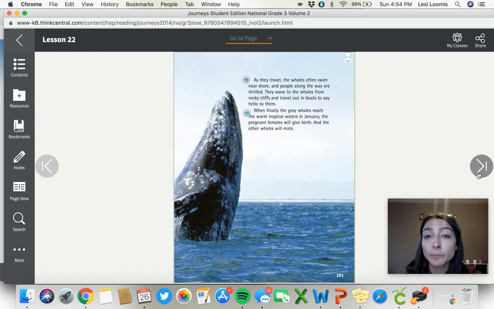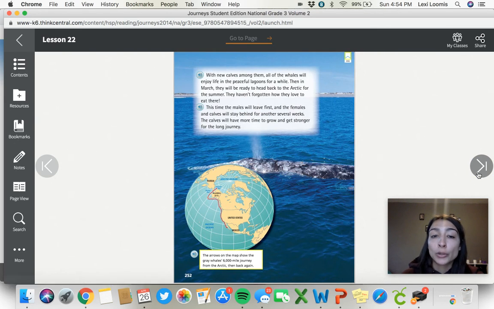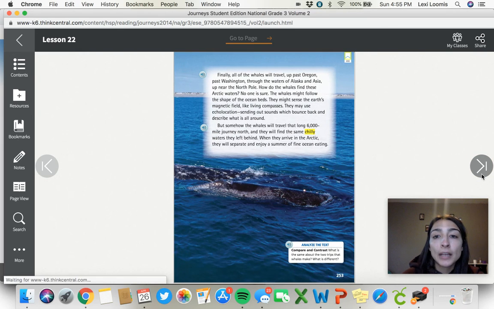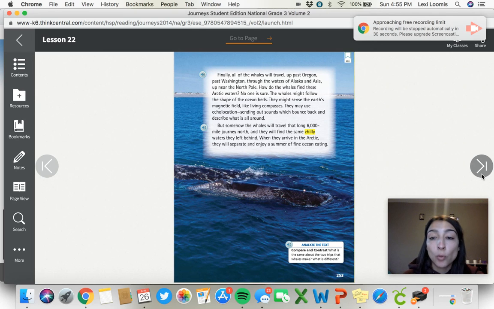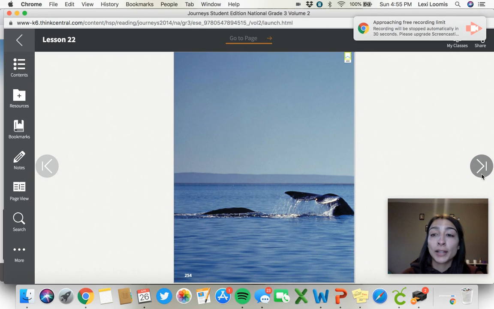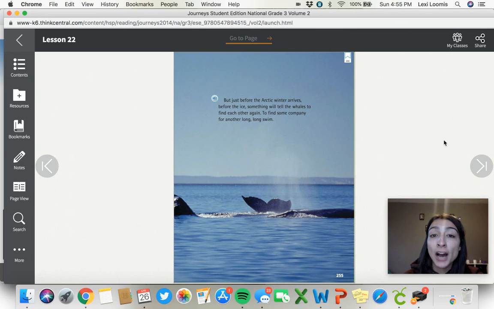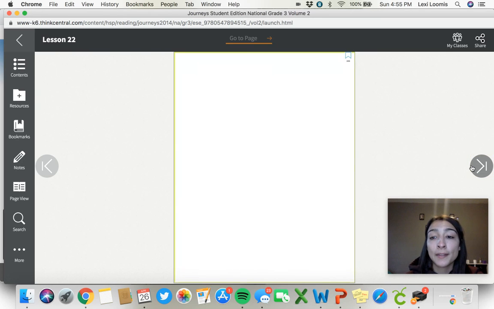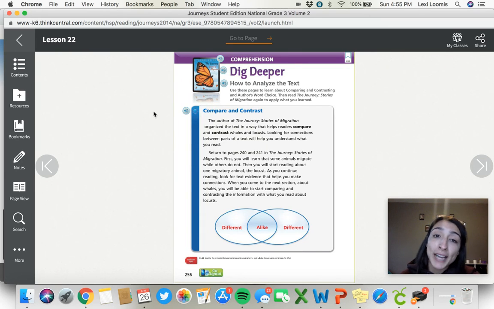As they travel, they move near shore, and that's how some of us have probably seen whales in the ocean before. If you look at this little map, it shows you that they travel from up by Alaska down near Mexico. Then when the water turns warm again, they travel back to where they came from, and they find that same exact spot. And then that time next year, they will travel again. So that is just a recap of our story of migration and some of our vocabulary that we learned.